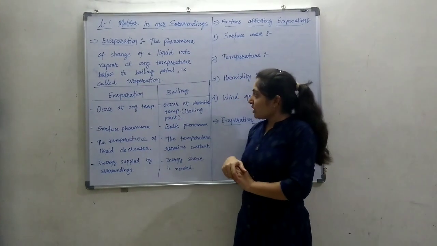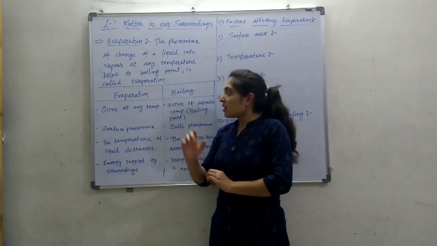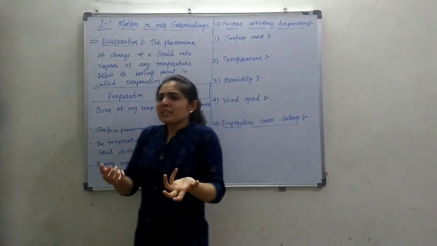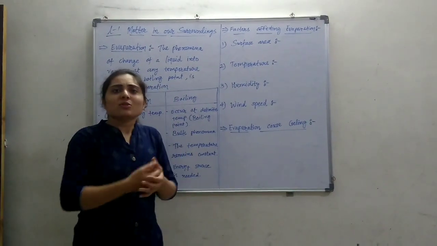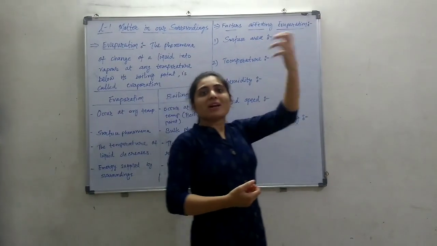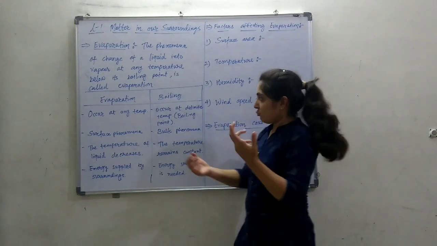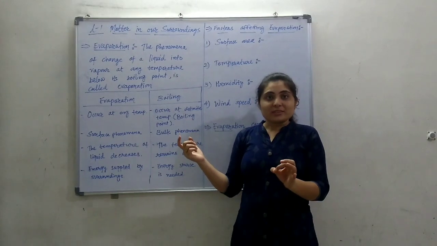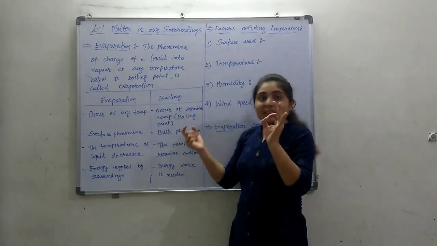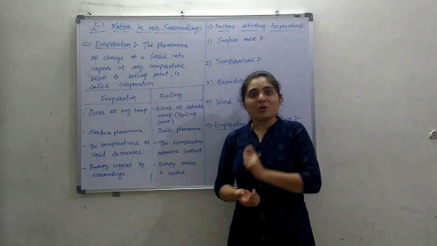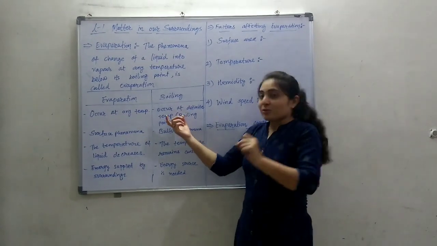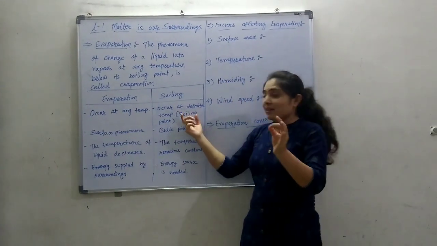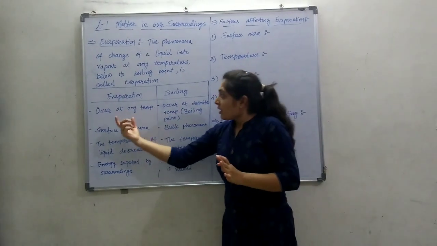For evaporation and boiling, see, evaporation occurs at any temperature because at any temperature some of the particles can go from the liquid matter to the surrounding, in air, in the atmosphere. So it can occur at any temperature, but the boiling process occurs at a very definite temperature, and that temperature we are calling the boiling point. Okay, so evaporation occurs at any temperature, boiling occurs at a definite temperature.